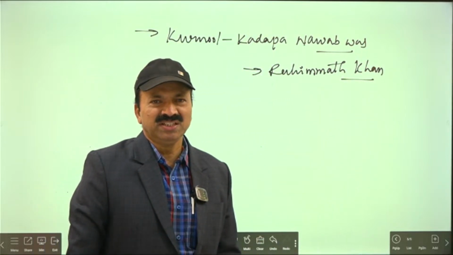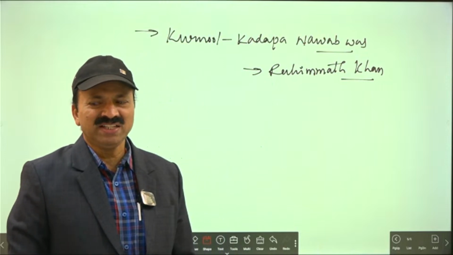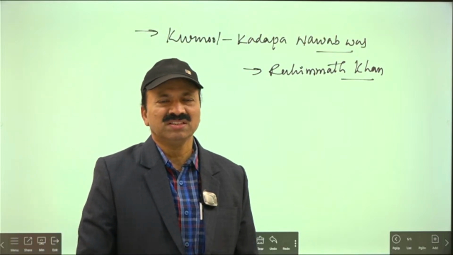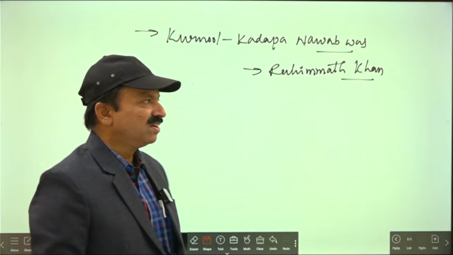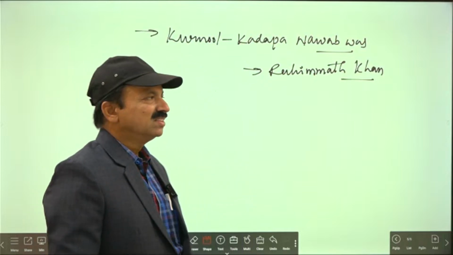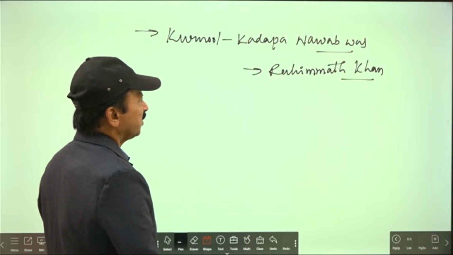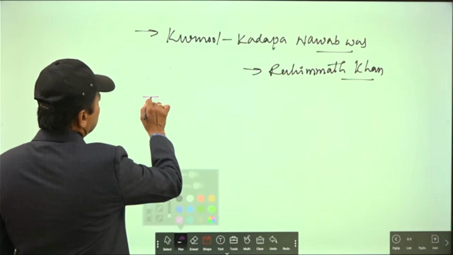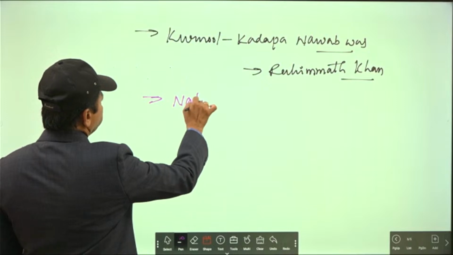So both Muzaffar Jang and the French went and met him and asked him to end the life of Nasir Jang. So Nasir Jang was killed at last by Rahimat Khan. They killed Nasir Jang and his followers.